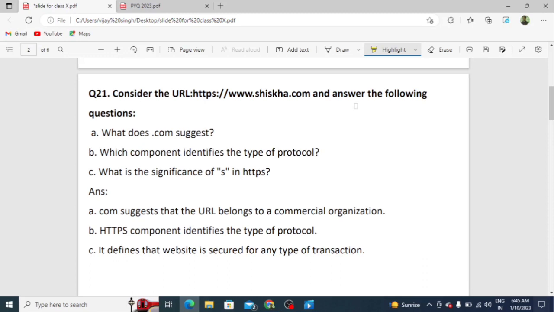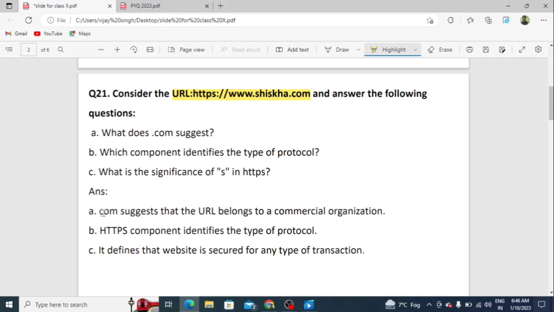Question number 21. Consider the URL http://www.shiksha.com. Okay, students, I think you already know about the URL and domain, and answer the following questions. First, what does .com suggest? Second, which component identifies the type of protocol? And question C, what is the significance of S in HTTPS? Students, first of all, you have to see the first question.